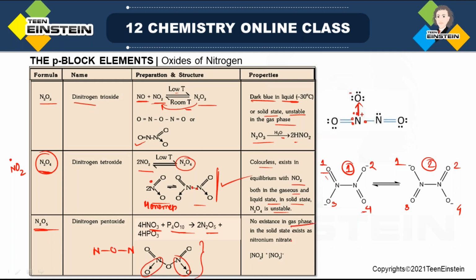It has no existence in gas phase. In the solid state, it exists as nitronium nitrate. So see how this N2O5 remains. It remains as NO2+ and NO3-. That means it is ionic in nature. There is a cation and an anion. So this is known as nitronium nitrate. But remember, this type of structure is possible only in solid state. Okay. So regarding oxides of nitrogen, is there any question?